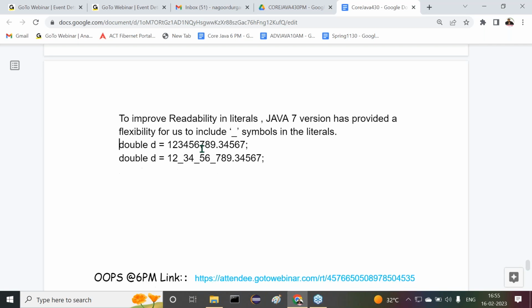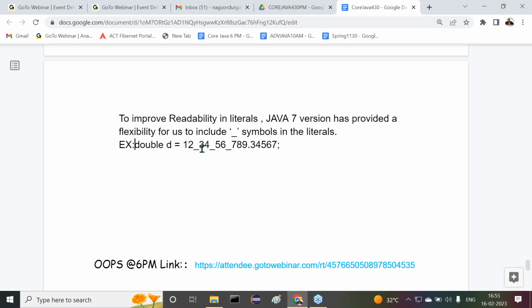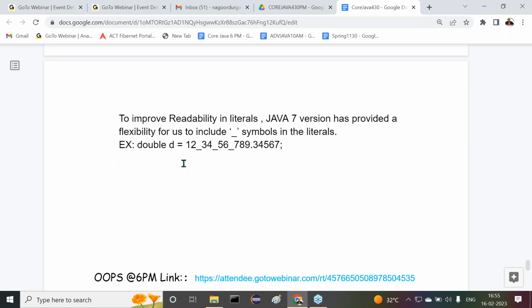Now here, an example I'm telling you. We can take this as an example. Observe carefully. But which version of Java is it? Java 7 version. Whenever we have this flexibility, there is an internal point.